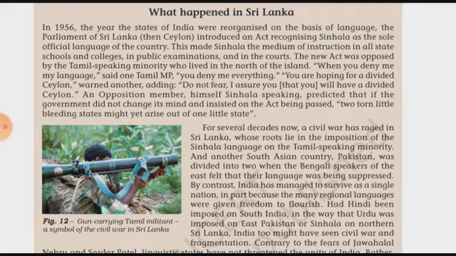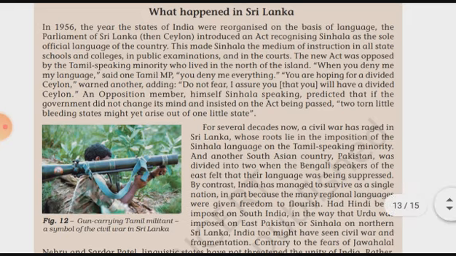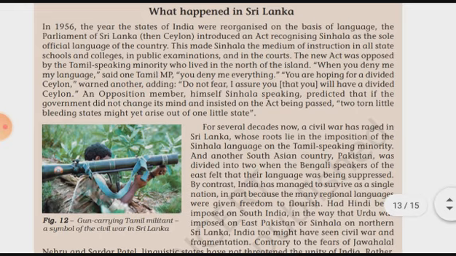When you deny me my language, said one Tamil MP, you deny my everything. So one of the Tamil MPs, a member of parliament in Sri Lanka, told that if you deny my language, if you are not recognizing my language, that means you are denying everything related to me and my area.